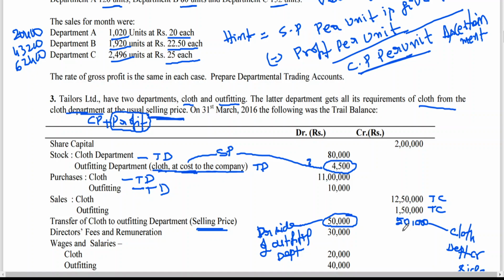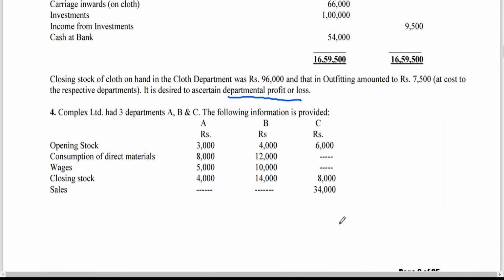Okay. So I think you got the clarity on this, and that too they have given at selling price. The problem is that when all the goods have been sold, no issue. If a certain percentage of the goods that have been transferred have not been sold, then that is an issue for them. That will become unrealized profit on stock. The stock that has been received by this particular department, which one? Outfitting department. If this stock has not been sold, you got one point. Let me explain this completely.